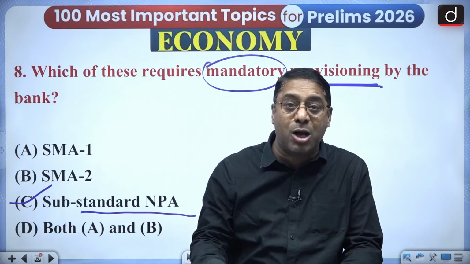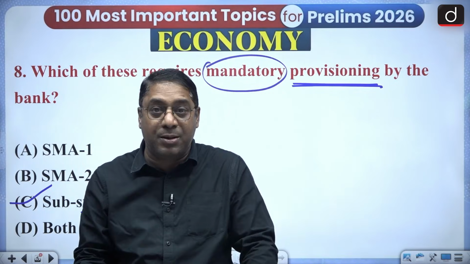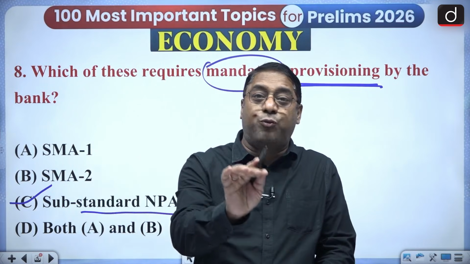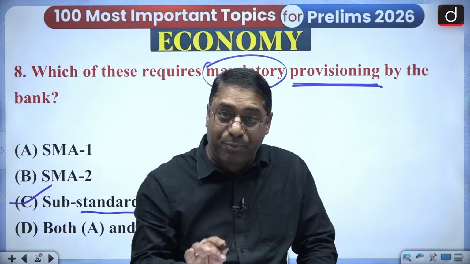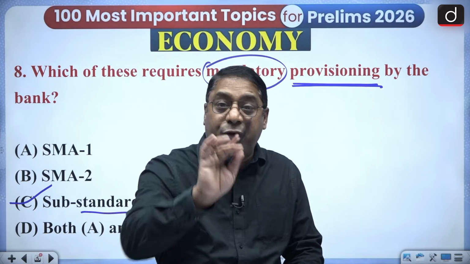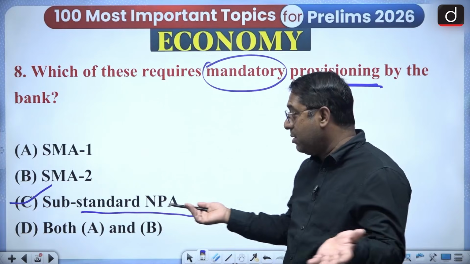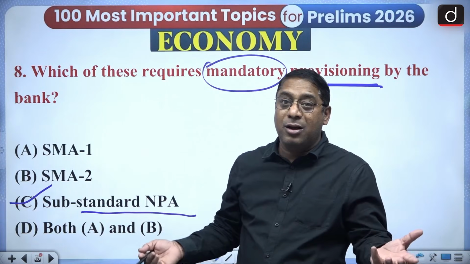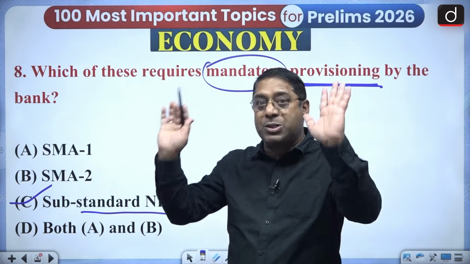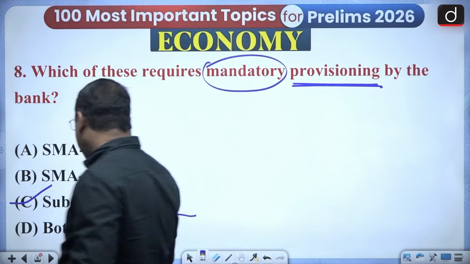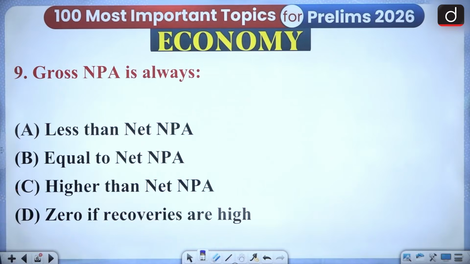And what about the loss? It's completely 100%. If the doubtful is for 1 to 3 years, it's 25%. 3 to 5 years, it was 50%. And beyond 5 years, it was 100%. And 100% is when the person who has taken the loan has run away. So here the answer is C.